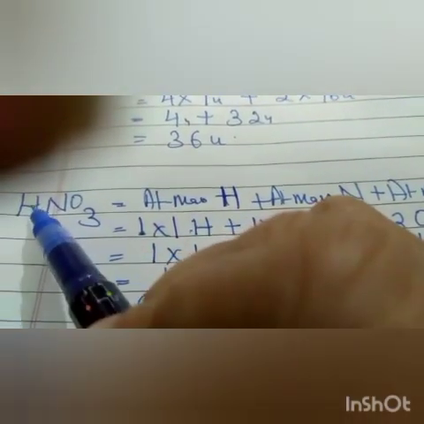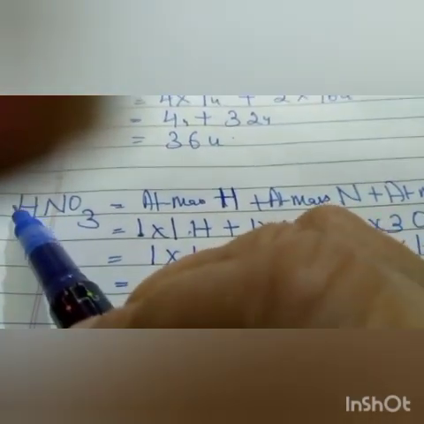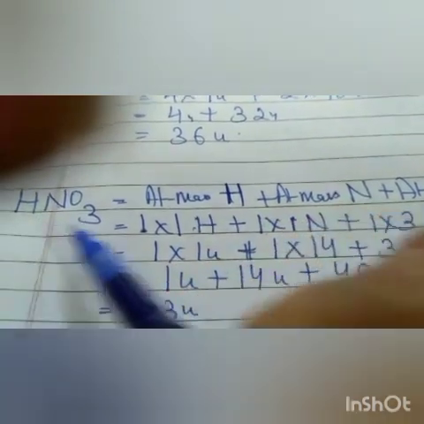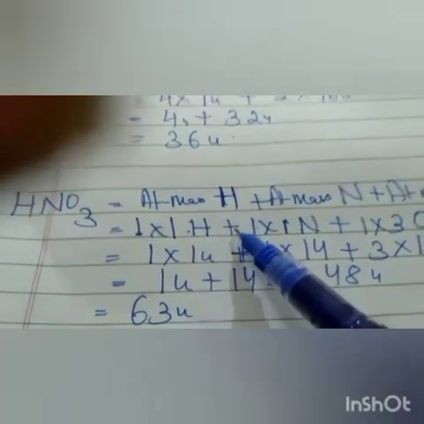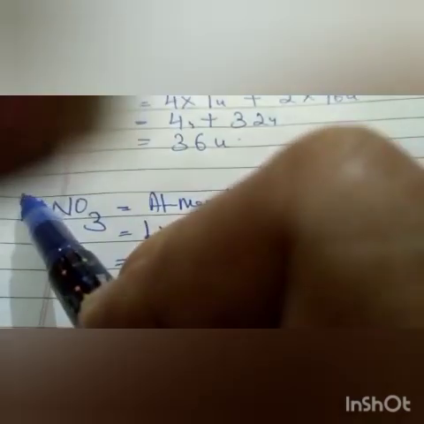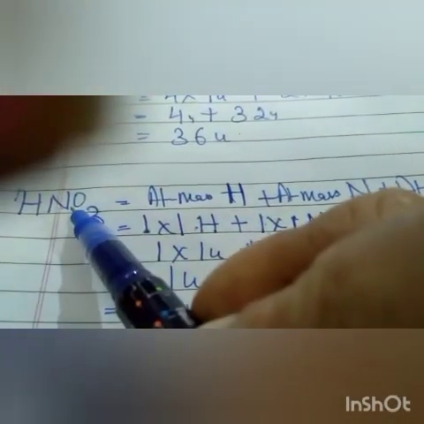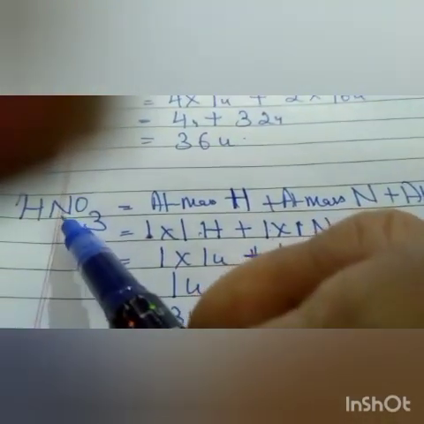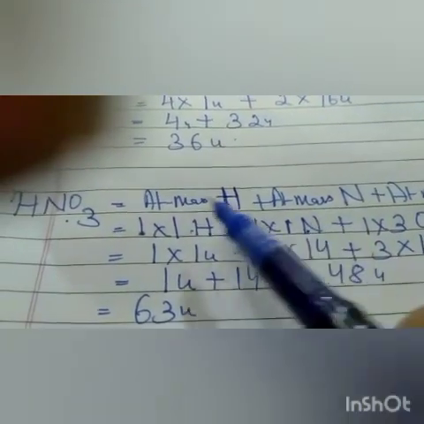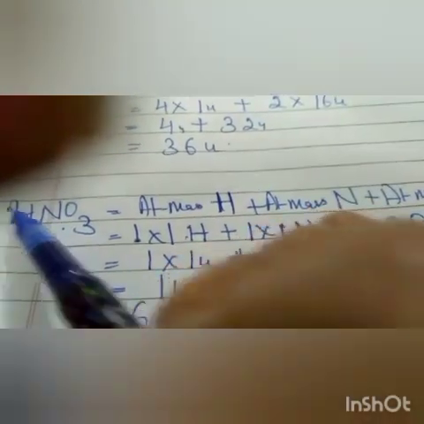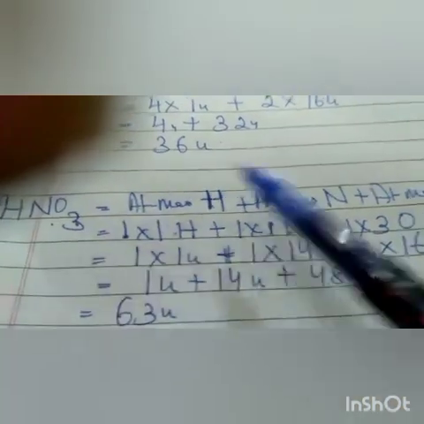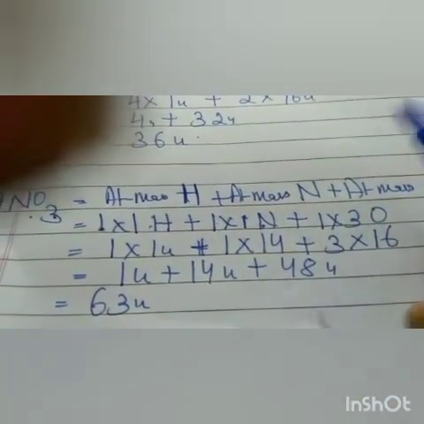This is 1 molecule of nitric acid, so 1 into 1 hydrogen atom. How many nitrogen atoms are present? This is 1 molecule, nothing is given here, so it is considered 1. So 1 into 1 nitrogen atom. How many oxygen atoms are present? 1 into 3, so there are 3 oxygen atoms.